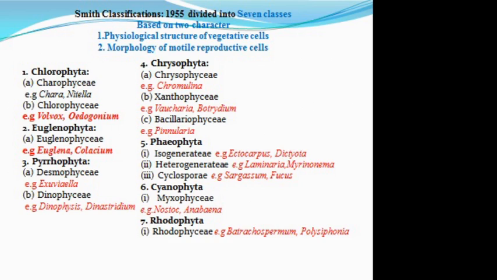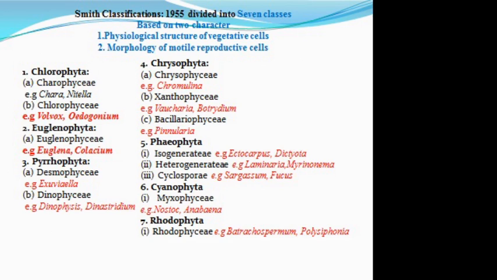6,000 forms. Dominant pigment, carotene and xanthophyll. Reserve food, leucocene and oil is there. Here there are 3 classes in the Chrysophyta. Chrysophyceae, golden brown algae. Example, Chromulina. Xanthophyceae, yellow green algae. Example, Botredium. Third, Basirophyceae, diatoms. Example, Pinularia.